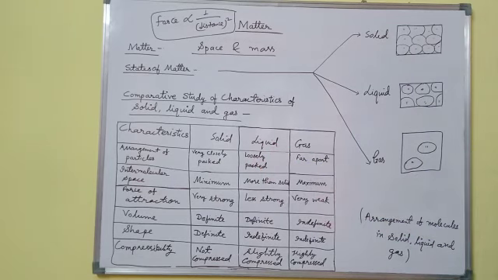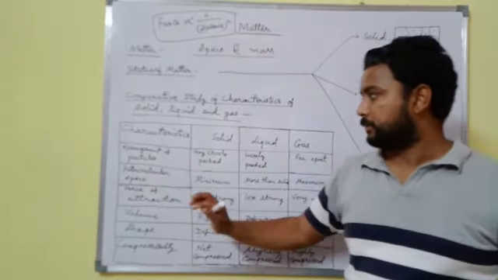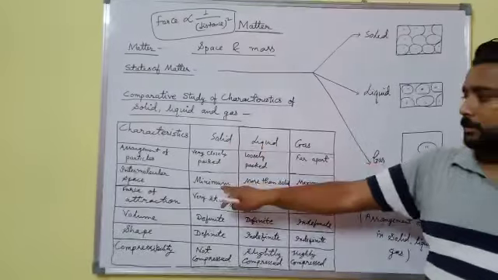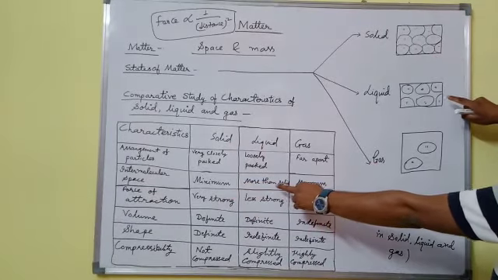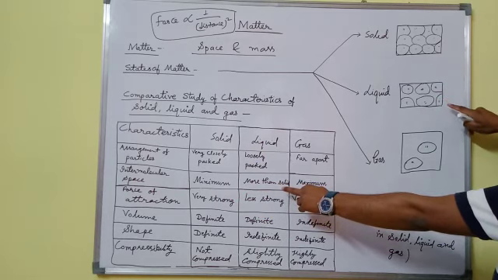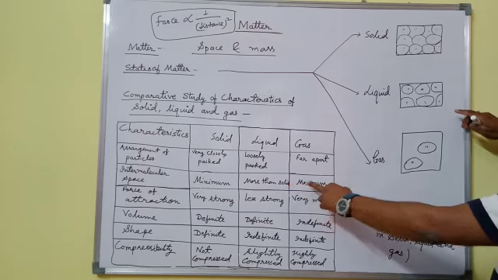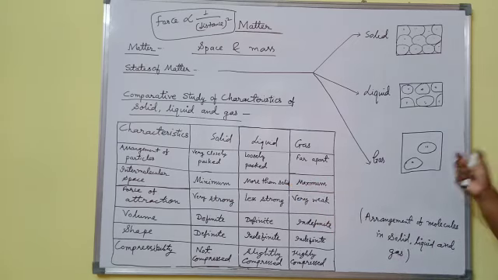Next, intermolecular space. In case of solid, space is minimum. In case of liquid, space is more than solid, there is some distance. And in case of gas, the gap is maximum.